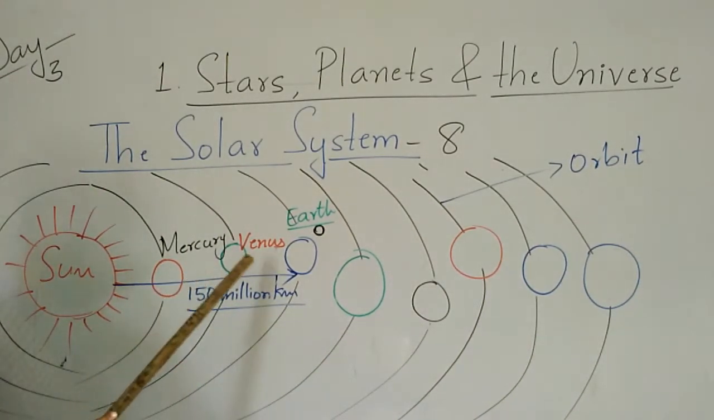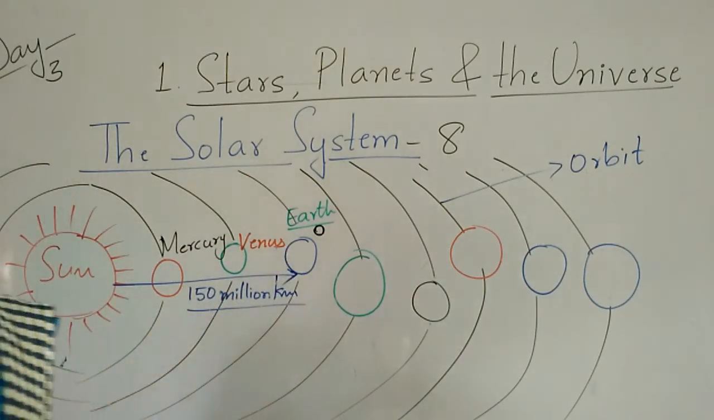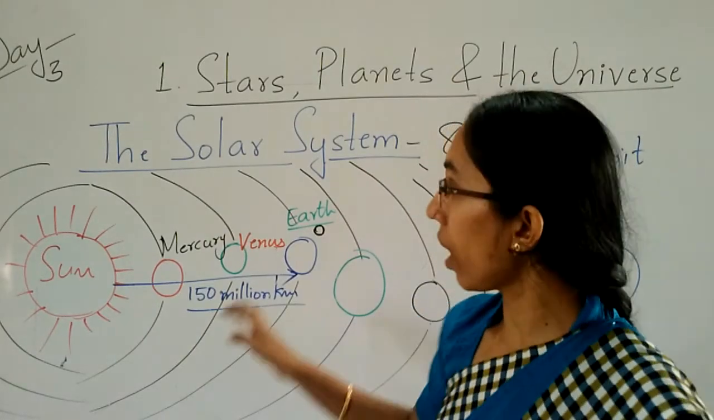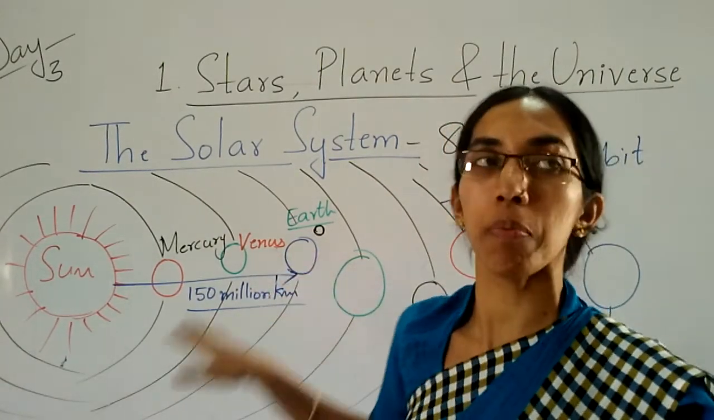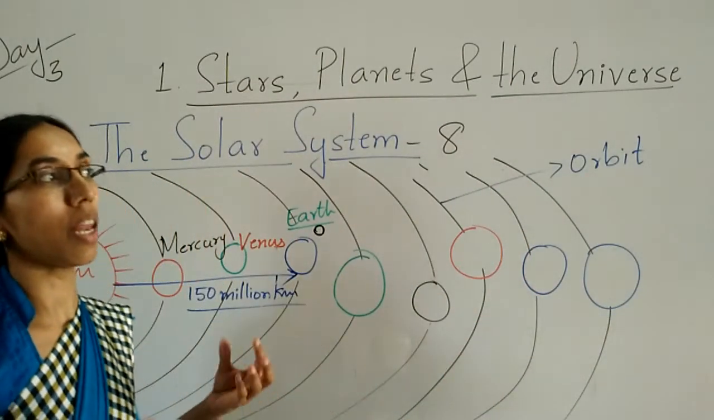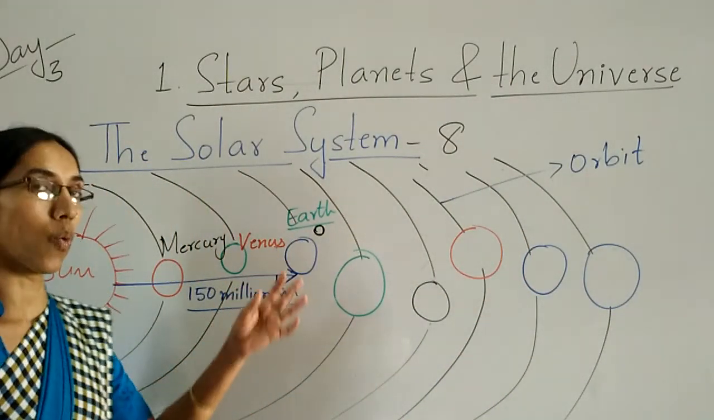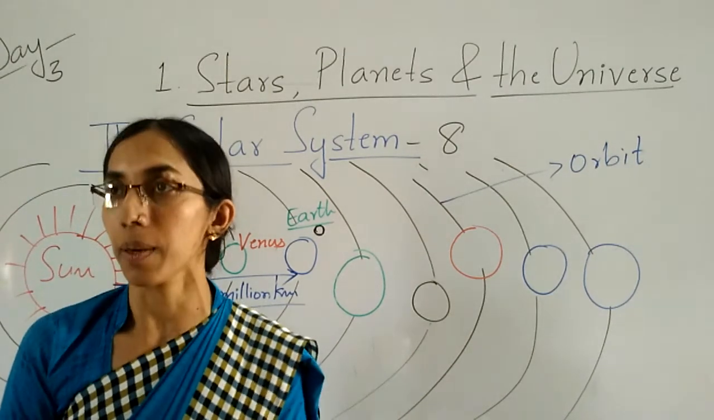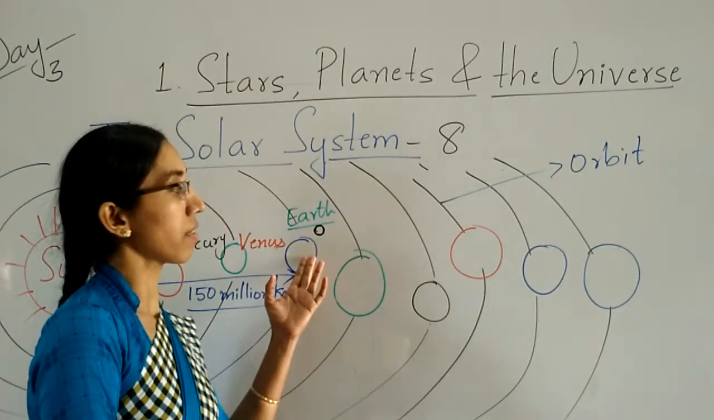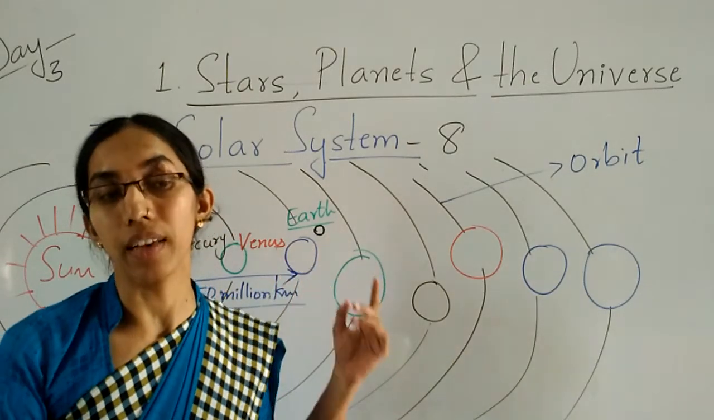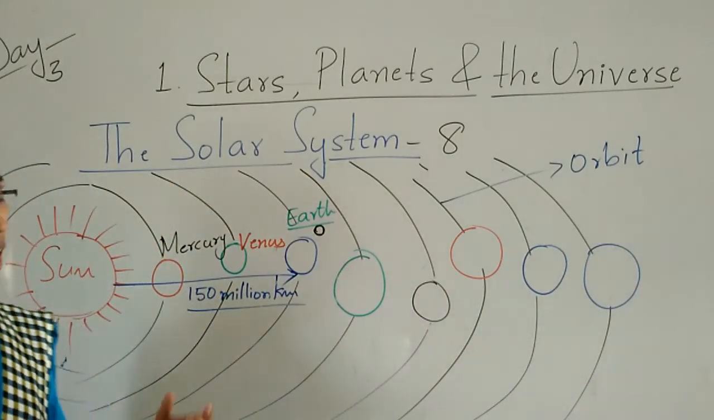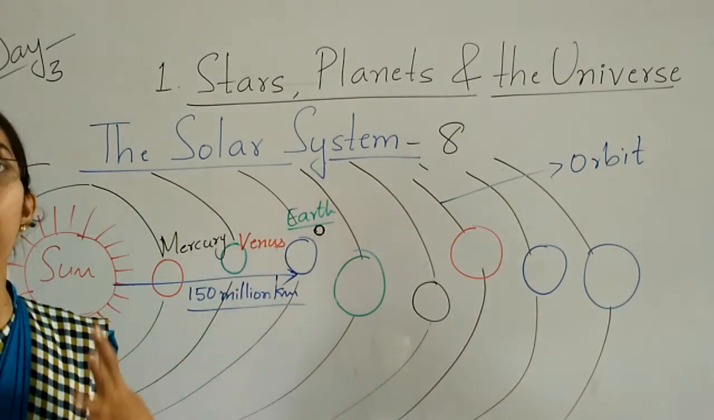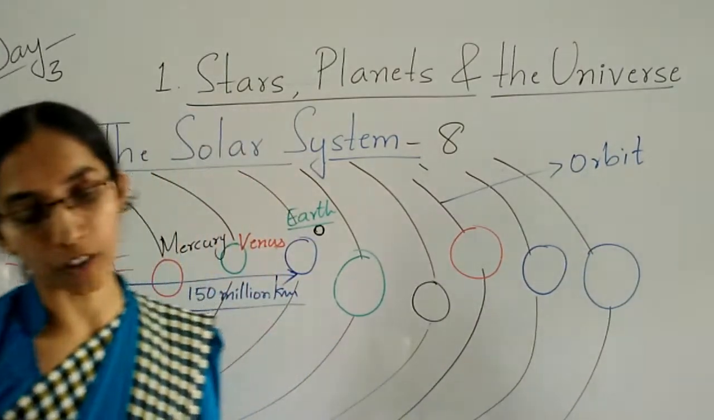Next is the planet Earth, which has water and an atmosphere. The Earth has the water and the atmosphere which support life. Children, what do we need to survive? We need water and air. So these are the things we get on this planet, the Earth. So we say Earth supports life because it has water and atmosphere.